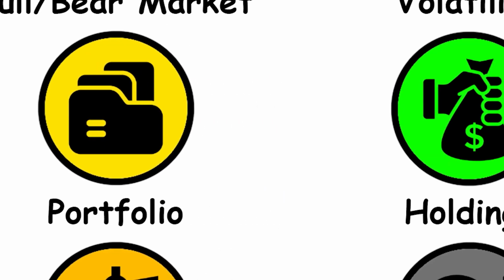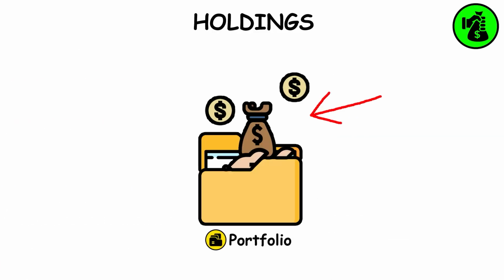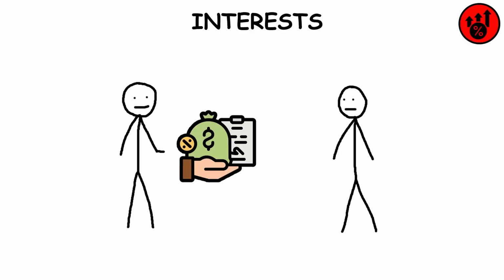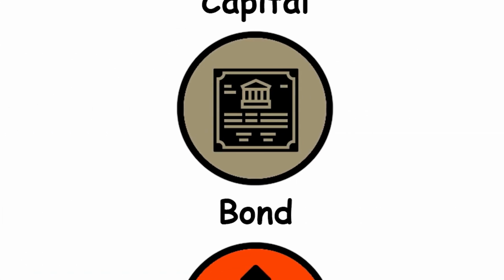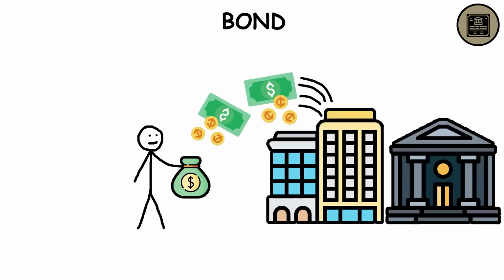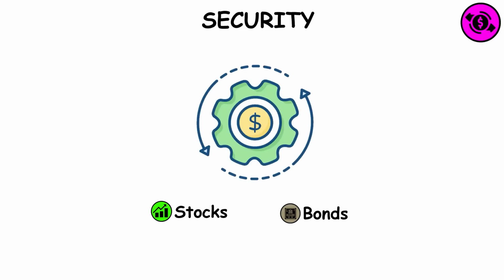Portfolio. Collection of investments owned by an investor. Holdings. Contents of a portfolio. Interest. When you get or give a loan, the one who is lending the cash usually wants more cash than what he initially lent. The extra cash that has to be given is called interest. Bond. When an investor gives a loan to a company or a government, the investor earns through interest. Security. Tradable financial instruments such as stocks and bonds.